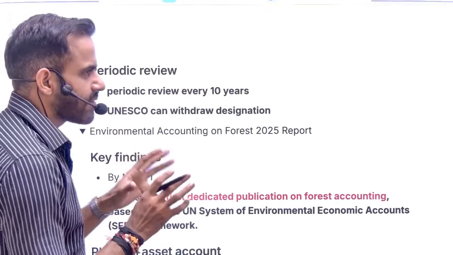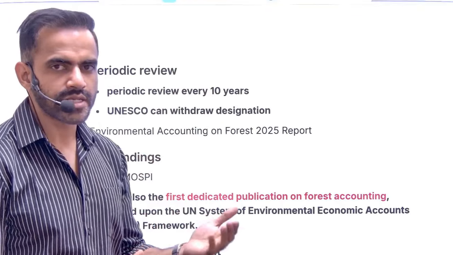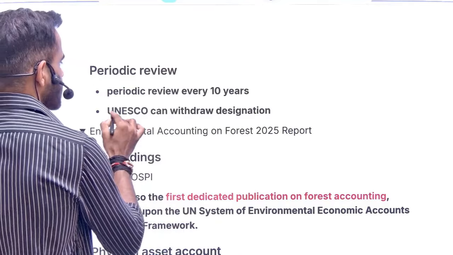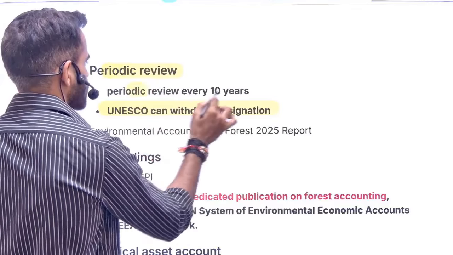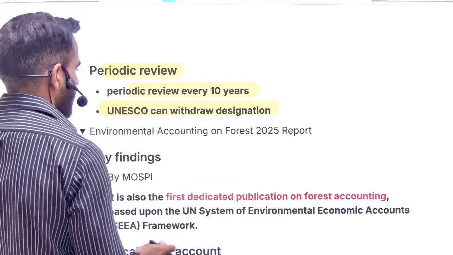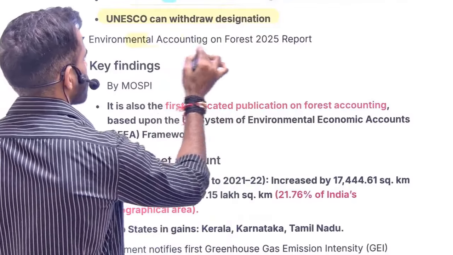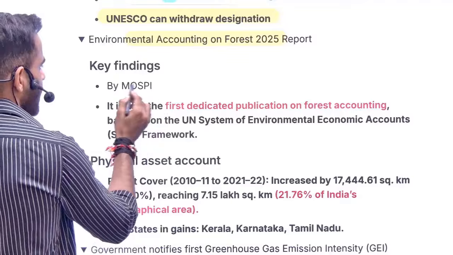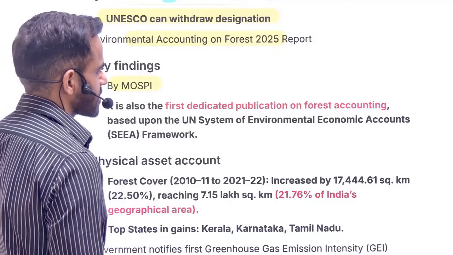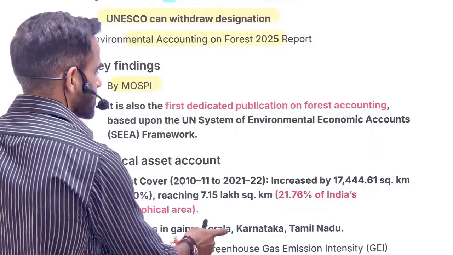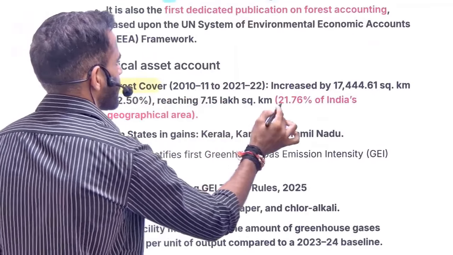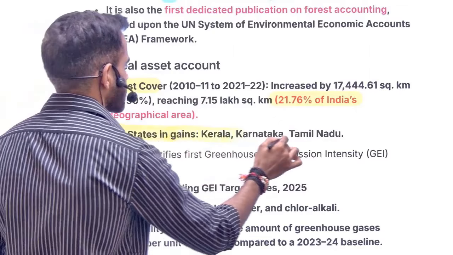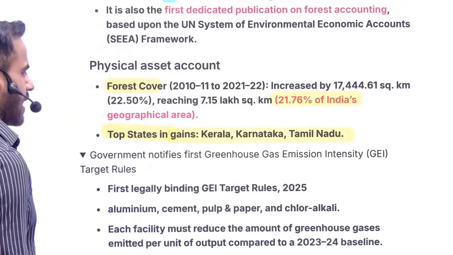Okay, now whenever a particular biosphere reserve is included in the UNESCO list, that does not mean it is permanent. It can be reviewed, and UNESCO can withdraw the designation also if it is not conserved properly. Next is related to environment accounting on forest. In a very simple sense, it is a report card of forest which is released by MOSPI, that is Ministry of Statistics and Program Implementation. As per this report card, our forest cover is 21.76% of our area, and the top states in terms of forest gain are Kerala, Karnataka, and Tamil Nadu.